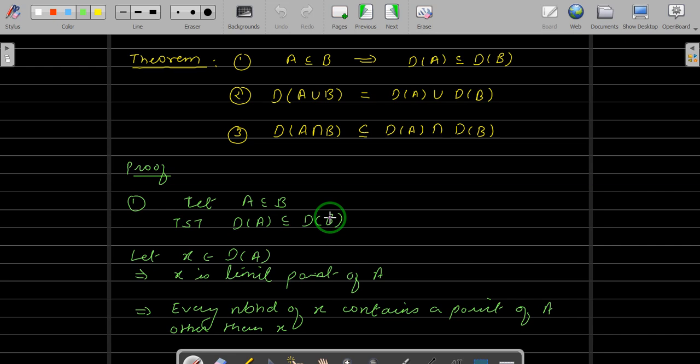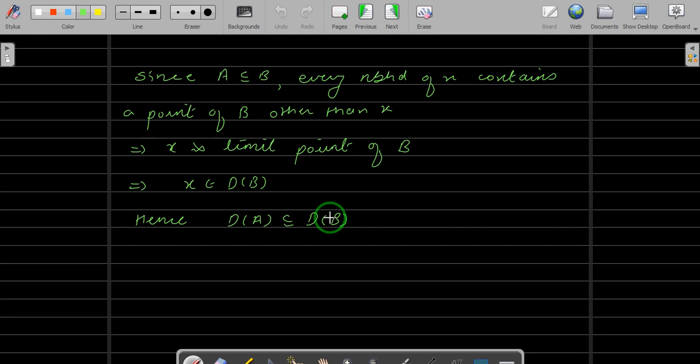Third part is also very simple. We can use the first part to show the third part. Let us directly go for third part.